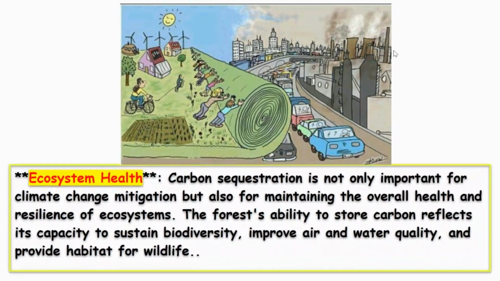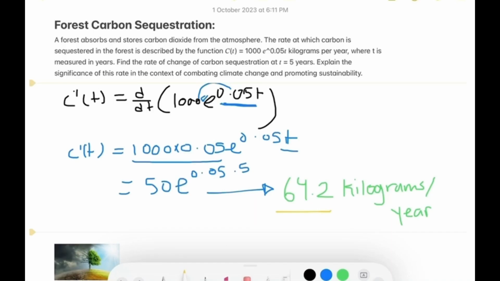Fourthly, ecosystem health. Carbon sequestration is not only important for climate change mitigation, but also for maintaining the overall health and resilience of ecosystems. The forest's ability to store carbon reflects its capacity to sustain biodiversity, improve air and water quality, and provide habitat for wildlife.